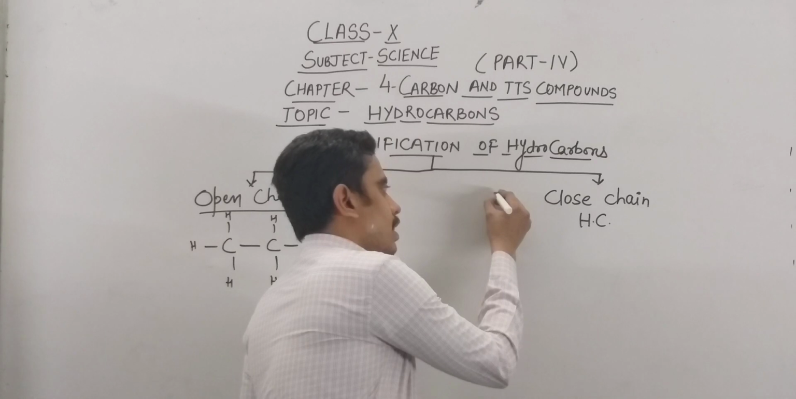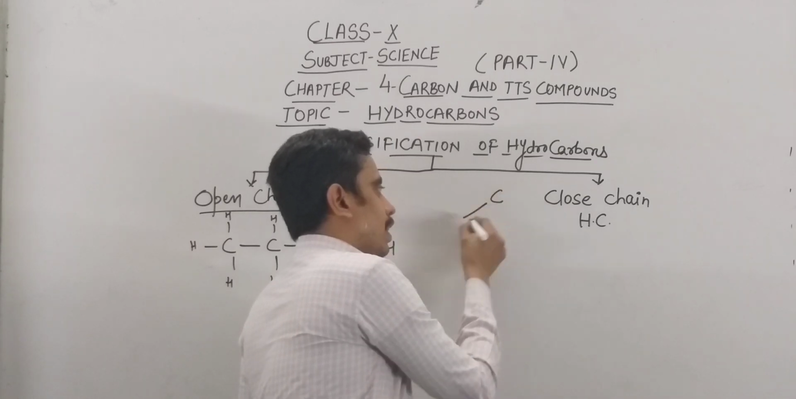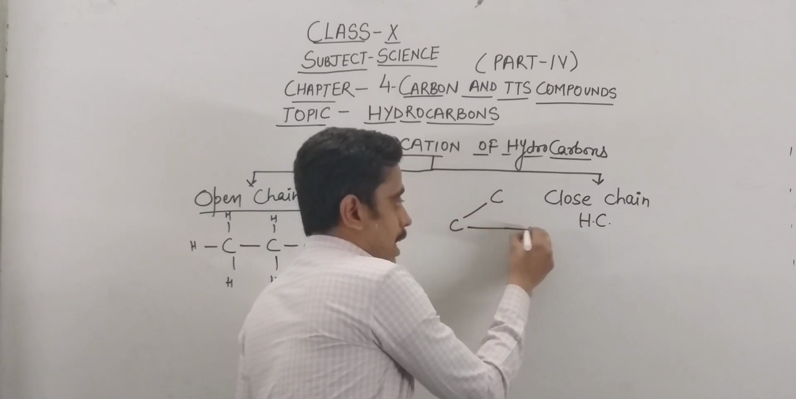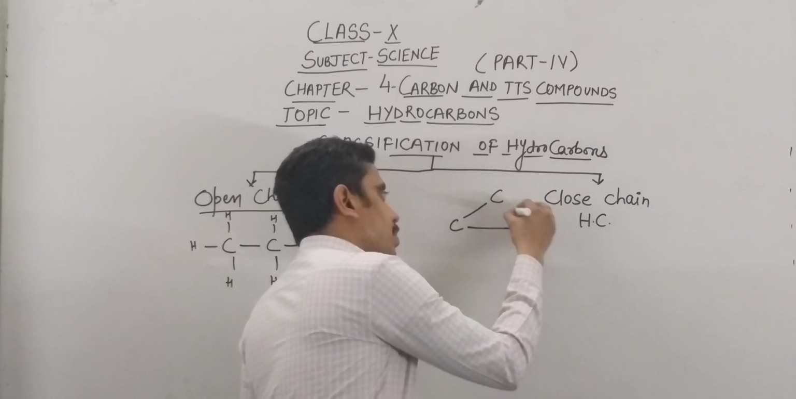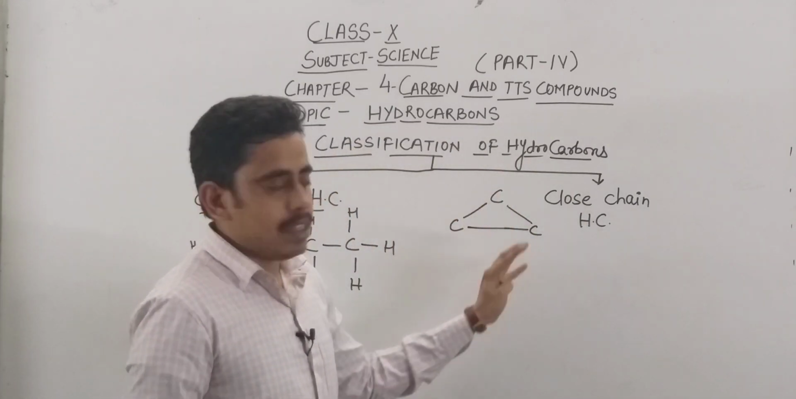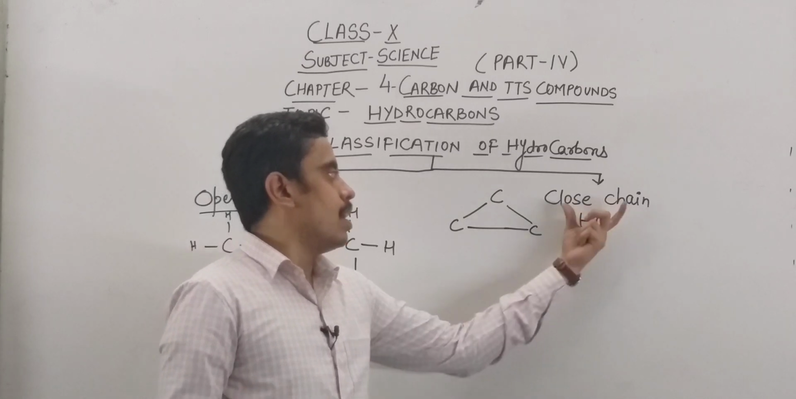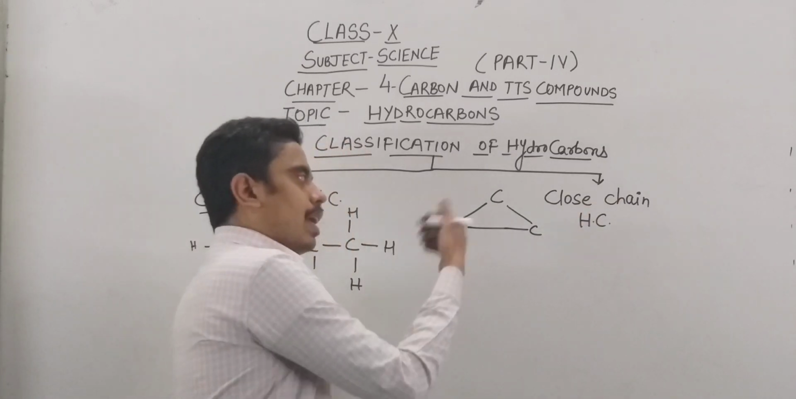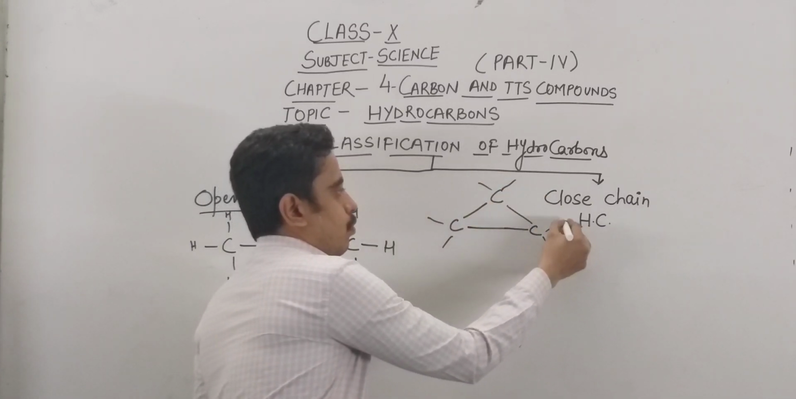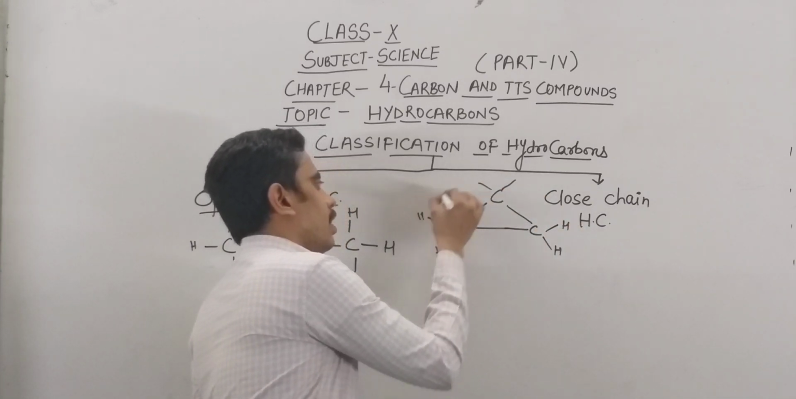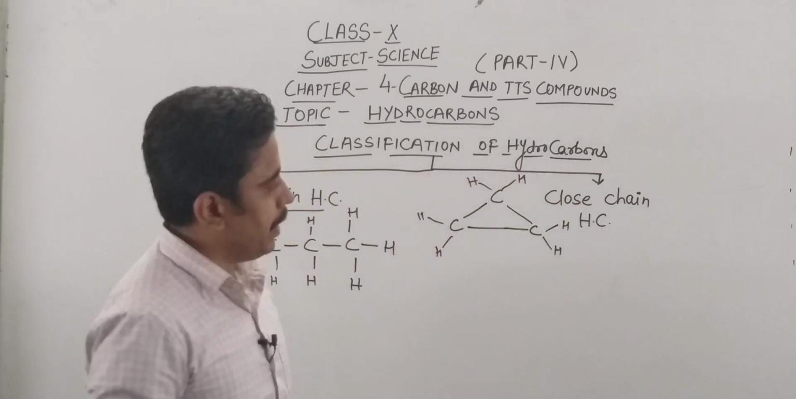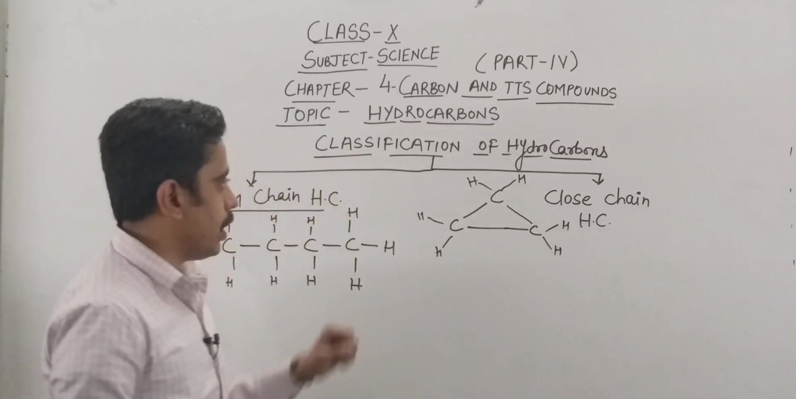Let me give you one example. For example, this is the closed structure. All of you see, one carbon atom is bonded to another carbon atom, this carbon atom is bonded to this carbon atom, and again this carbon atom is bonded to this carbon atom. So it is a closed ring structure, and this type of hydrocarbon is considered a closed chain hydrocarbon. The rest of the valency you can complete with the help of hydrogens. Just write one hydrogen here and you will see that the valency of all the carbon atoms and all the hydrogen atoms has been completed. So all of you understood the classification of hydrocarbons.